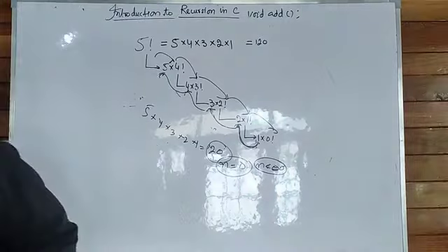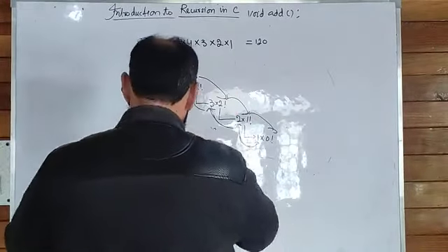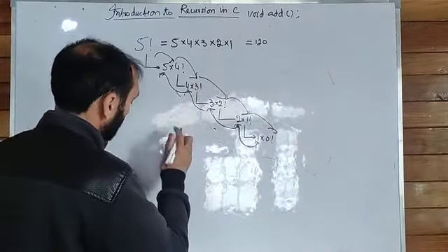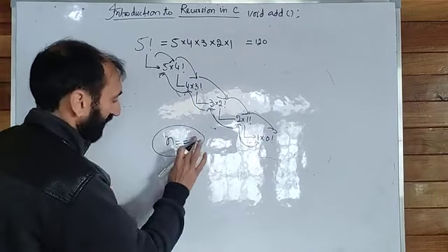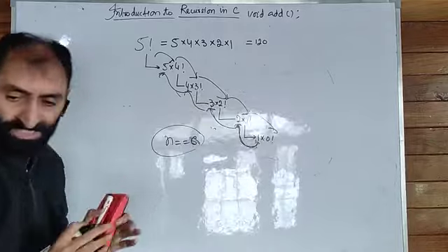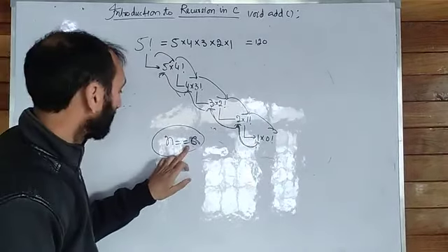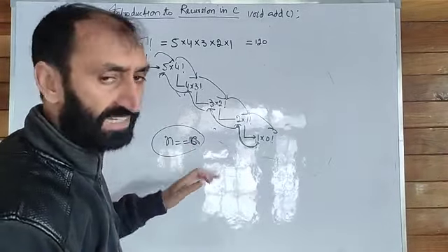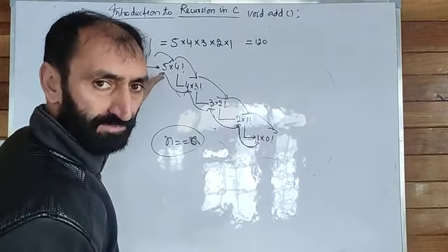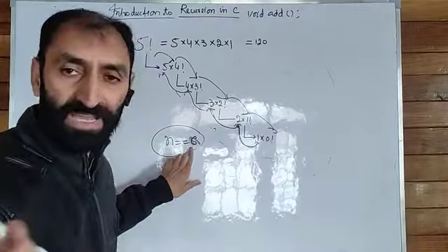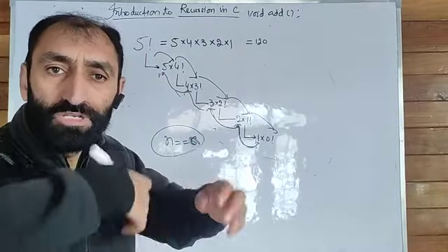For example, if I set a termination condition n equal to 6, that condition will never happen. Why? Because we have only 5 factorial, and n will never become 6. So it will go into an infinite loop.